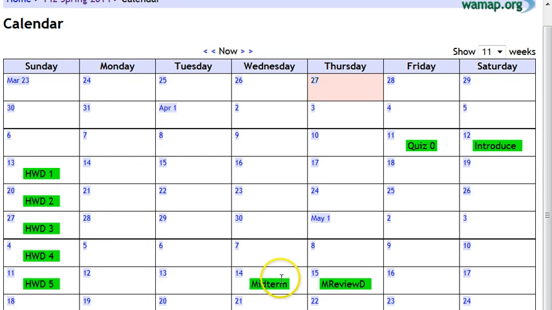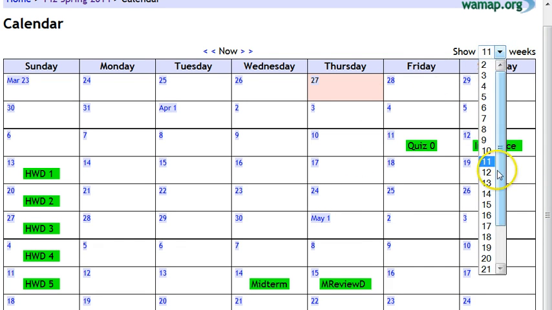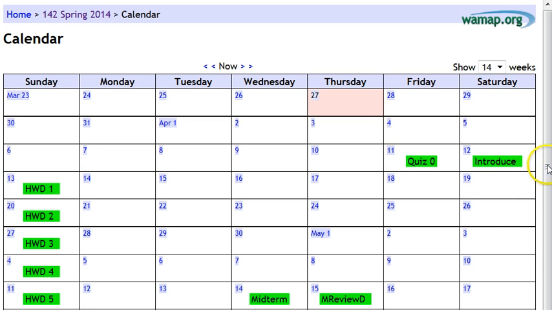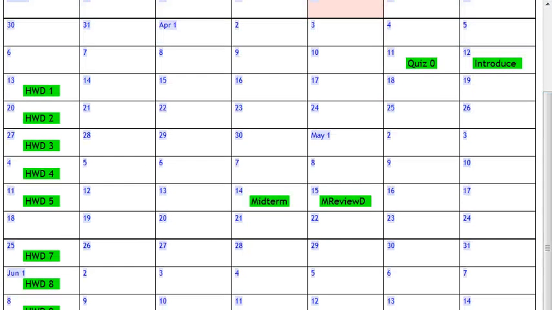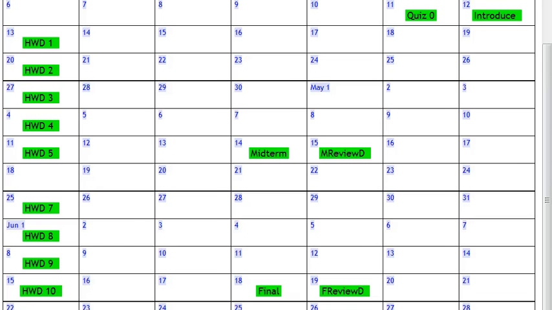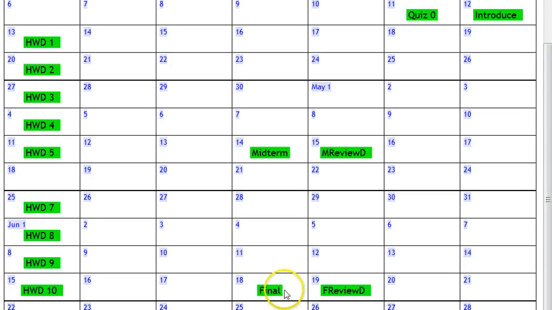There's a midterm exam, which is a proctored exam. We'll take that here on campus. Actually, this is the wrong day. It's going to be on the 15th. And there's a final exam towards the end, which I'm not showing in enough weeks to get that. There's a final exam on the 18th.